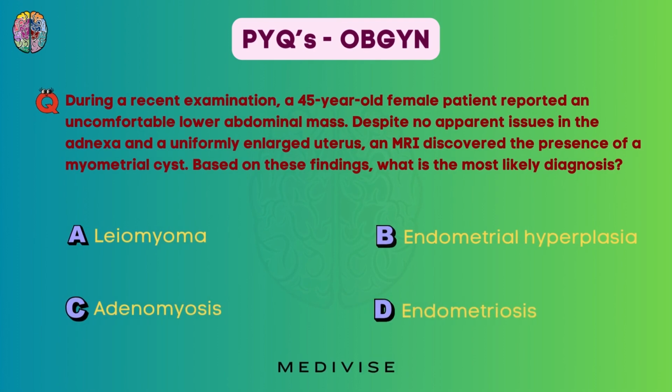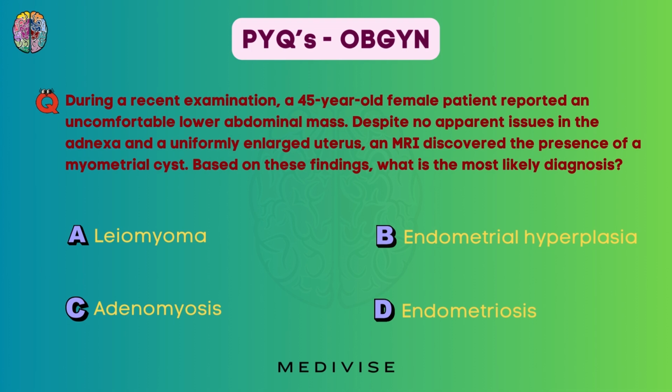During a recent examination, a 45-year-old female patient reported an uncomfortable lower abdominal mass. Despite no apparent issues in the adnexa and a uniformly enlarged uterus, an MRI discovered the presence of a myometrial cyst. Based on these findings, what is the most likely diagnosis? Is it leiomyoma, endometrial hyperplasia, adenomyosis, or endometriosis?